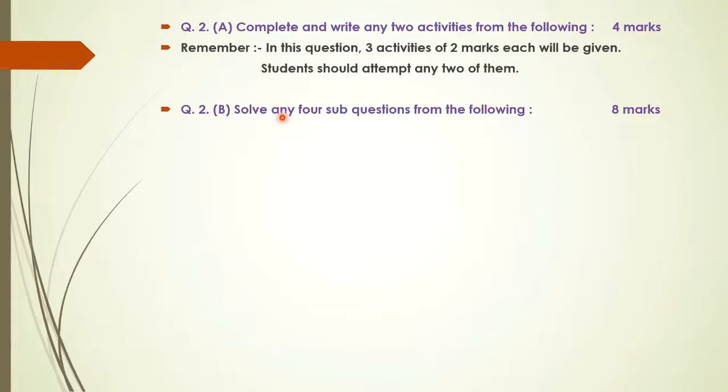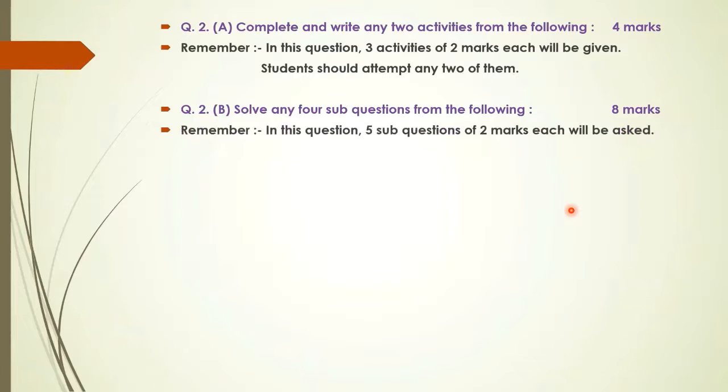Then question number 2B. Solve any 4 sub-questions from the following. It is an 8 mark question. Okay, so 4 plus 8. Question number 2 is of 12 marks. Now here in question number 2B, 5 sub-questions of 2 marks each will be asked. Out of those 5, you have to attempt any 4. Okay, that means here the options are provided for question number 2.